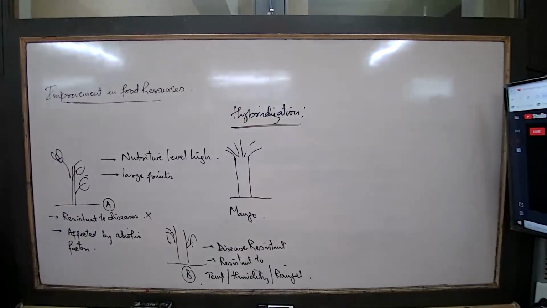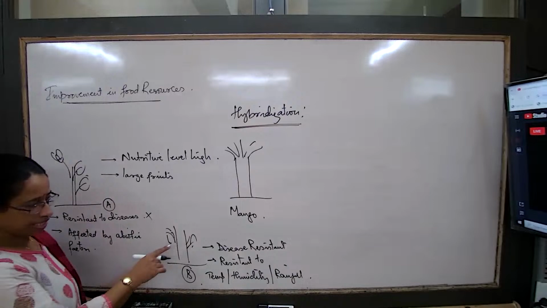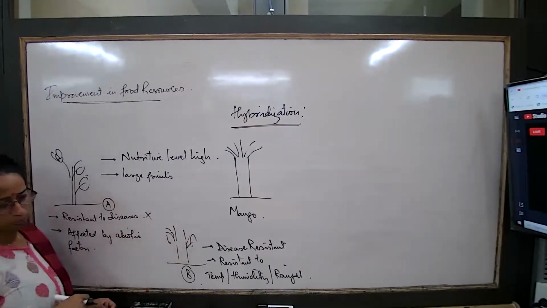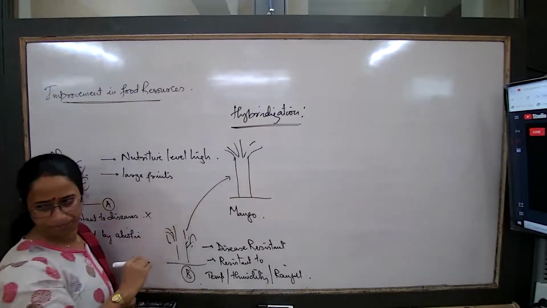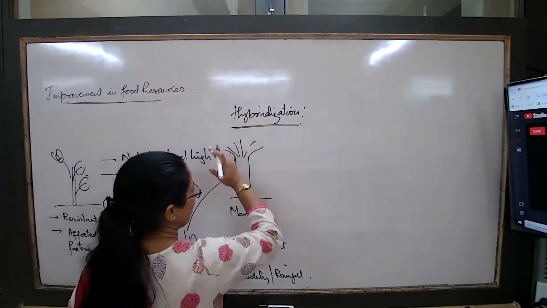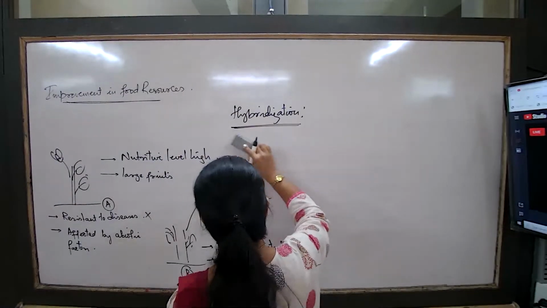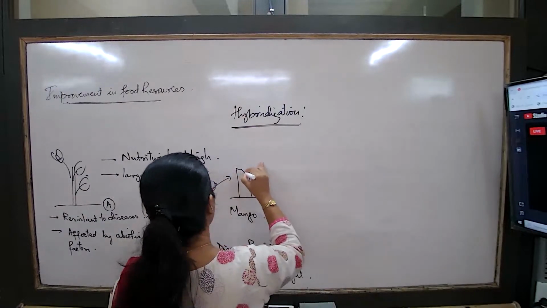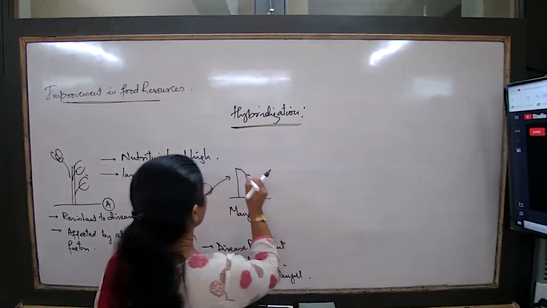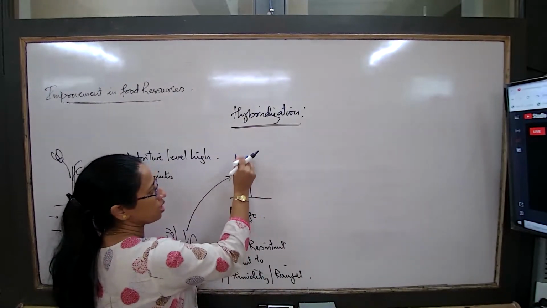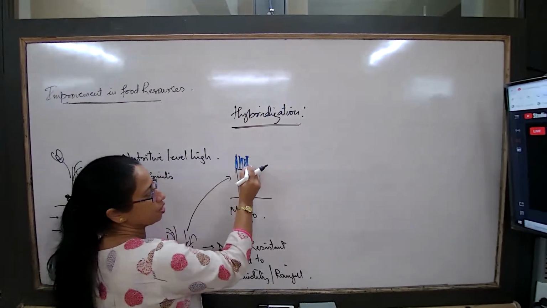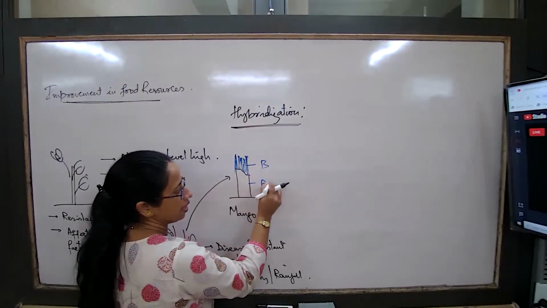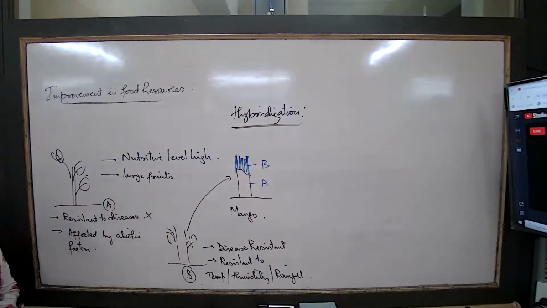So now what does the breeder want? Take the stem of this plant and attach it here. So what will he try doing? He will take the stem of this plant and attach it here. So now what's happening? 2 types of tissues coming together, right? This is the B part and this is the A part coming together.